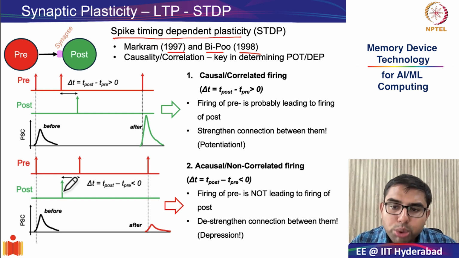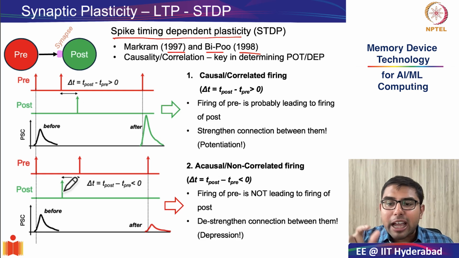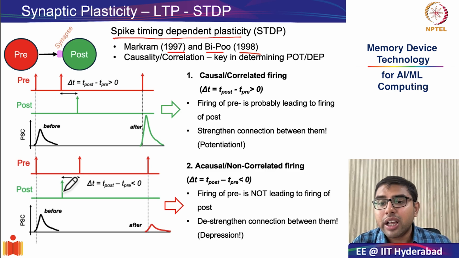So what is really crucial here is that the spike timing window is very, very precise. It is only tens of milliseconds, as we will see in the next slide. Within this narrow time frame, the synapse decides whether to strengthen or weaken the synaptic weight.